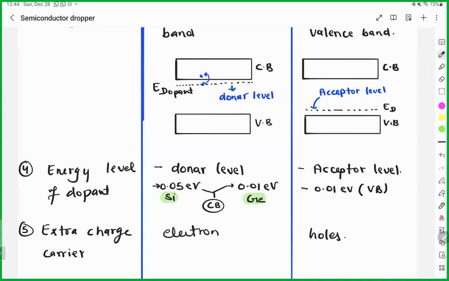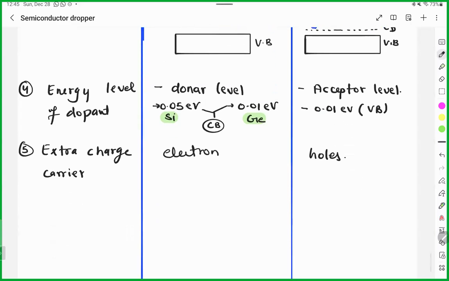No. Okay. So whatever the free electron concentration will be, that will be decided by the donor impurity in case of N type and the acceptor impurity in case of P type. Correct? Any doubt?